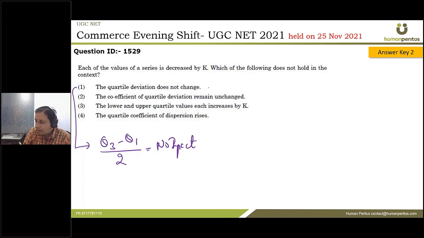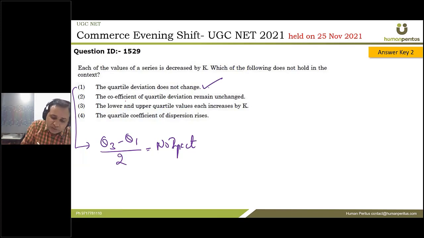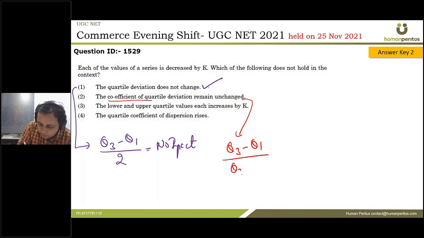There'll be no impact. So quartile deviation does not change, and this statement is right. Okay. Next one. The coefficient of quartile deviation remains unchanged. What is the coefficient of quartile deviation? How do we find it? We find it by Q3 minus Q1 divided by Q3 plus Q1.